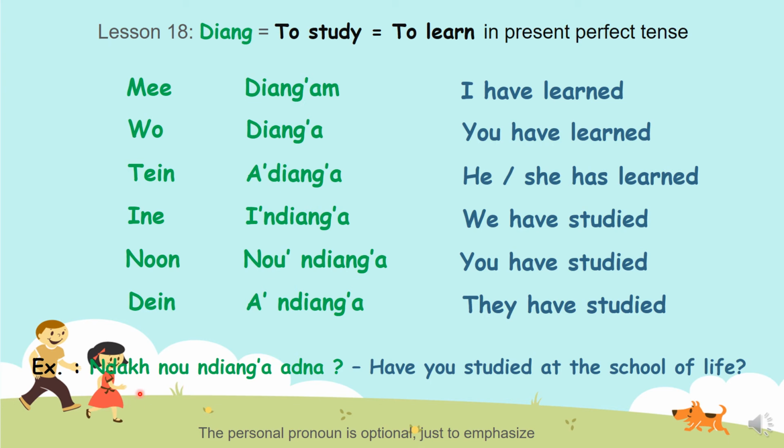Now an example: ndah nunjanga adna. Ndah, we already talked about this. Ndah means have you, did you, okay? In French, we would say est-ce que. Ndah nun janga adna. Have you studied at the school of life? Ndah, have you, nun janga, studied or learned, adna. Adna means world.